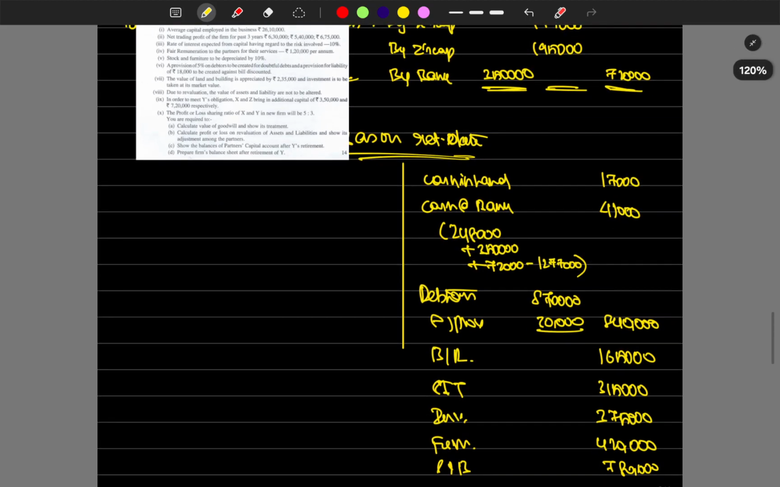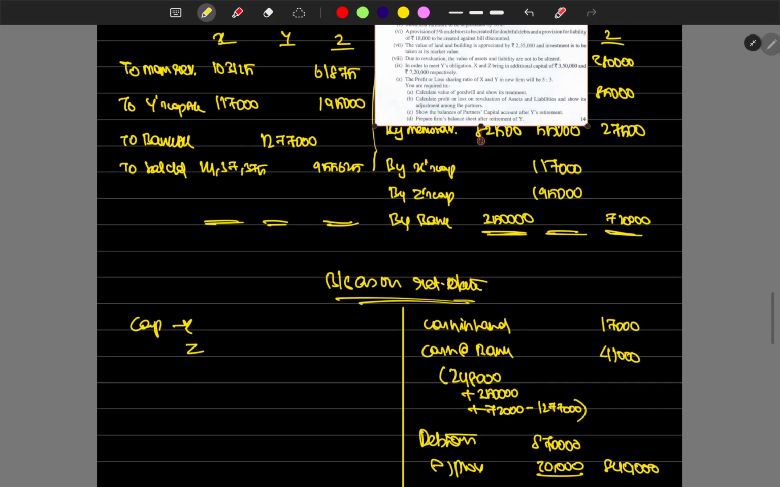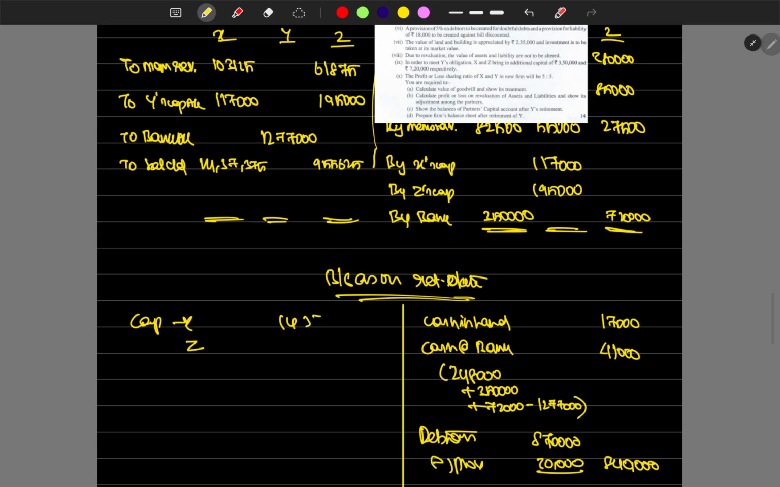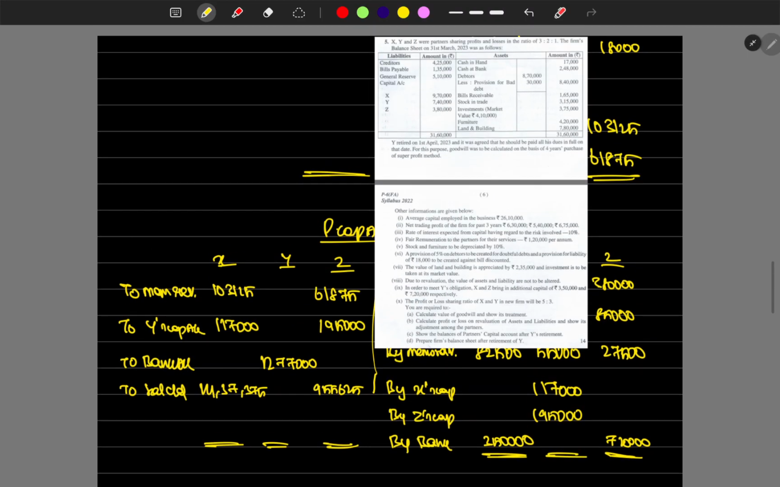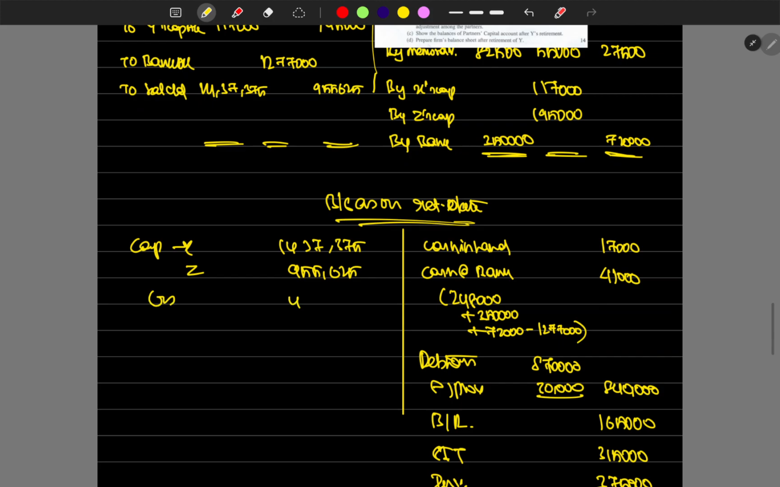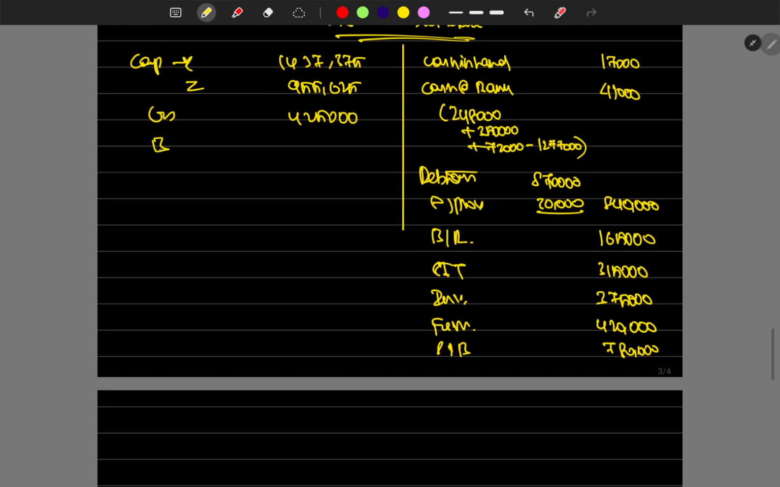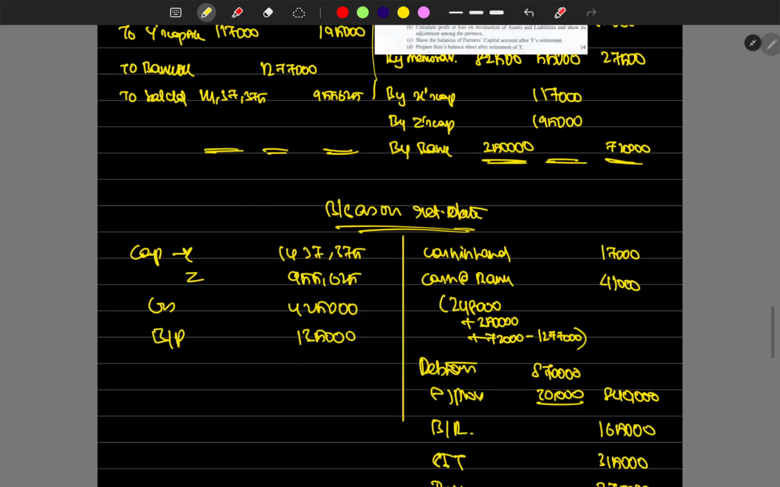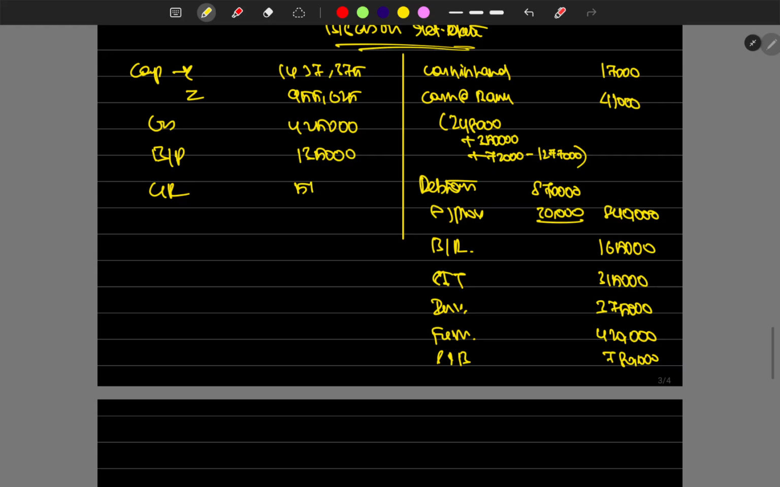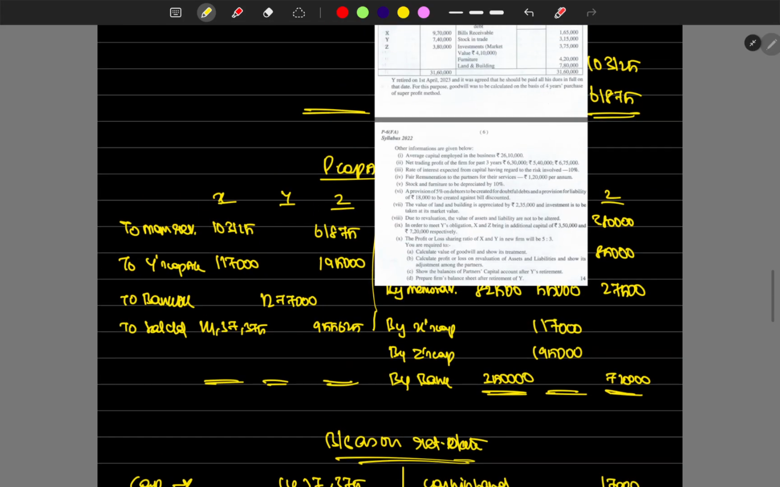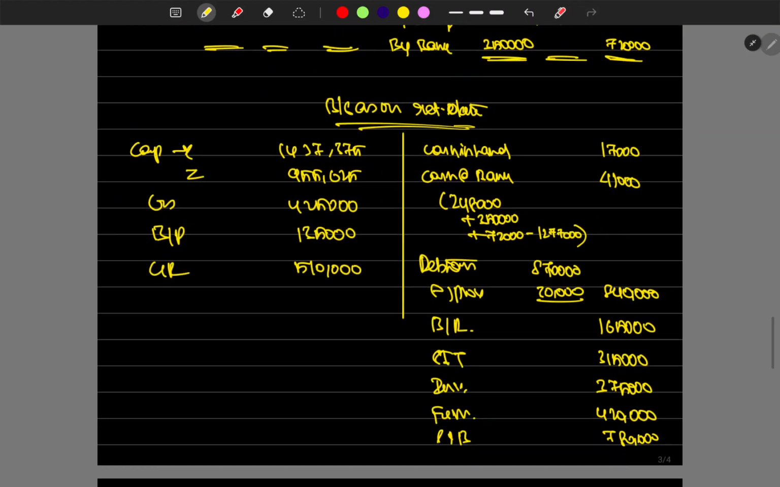Obviously the first thing is capital. X capital is 14,37,375. Z capital is 9,55,625. Then creditors 4,25,000. Then bills payable 1,35,000. Then general reserve 5,10,000. That's it, right? Yes, we can close the balance now.